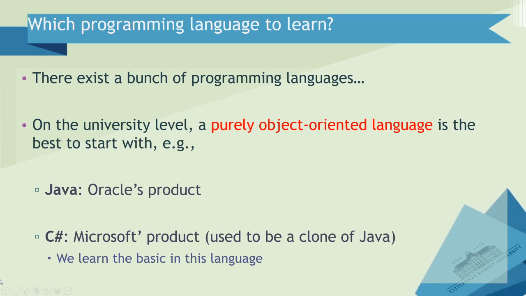There are plenty of programming languages. You also mentioned several of them, but we always discuss this question with my colleagues, which language we choose as a first language, and we always agree that we have to choose an object-oriented language.